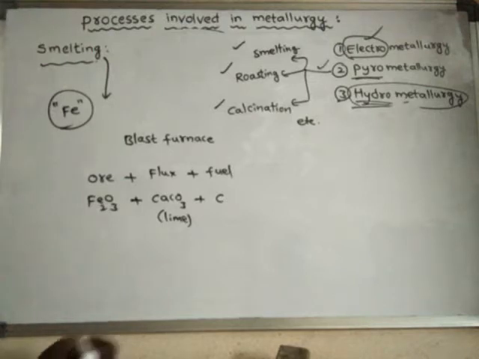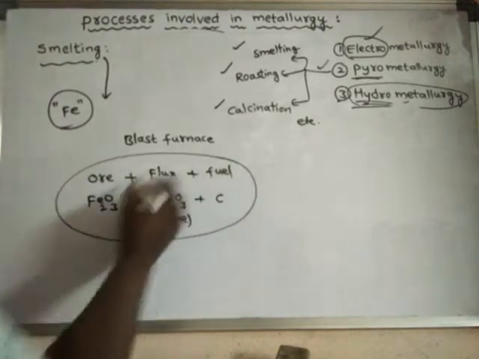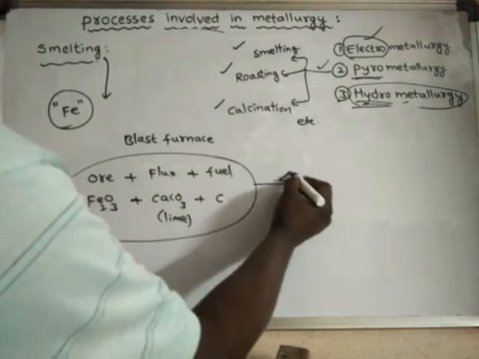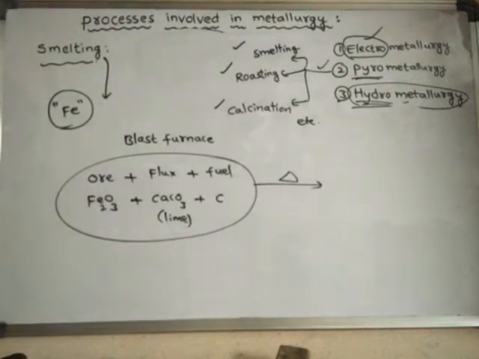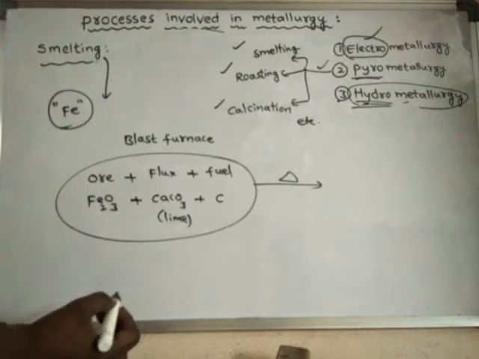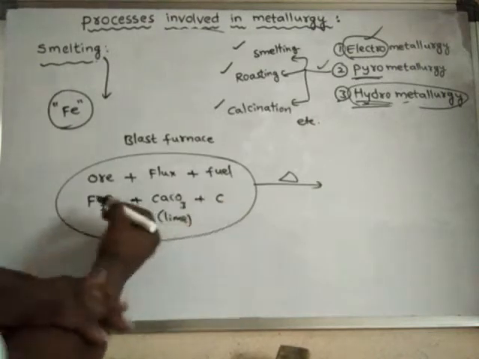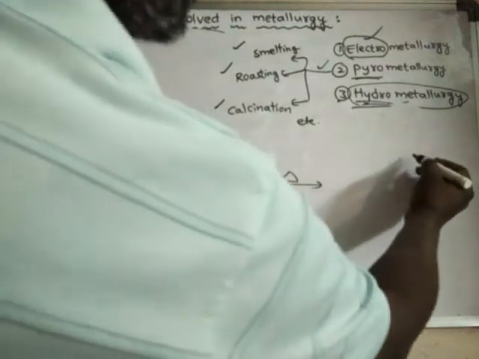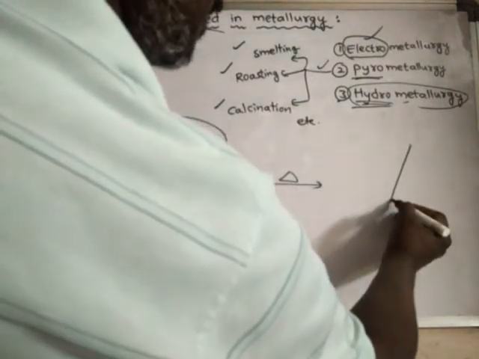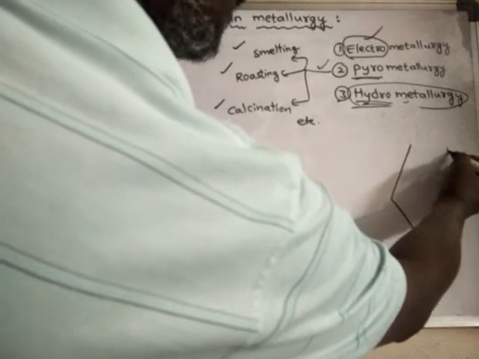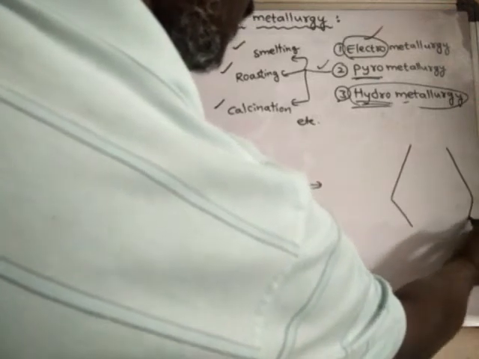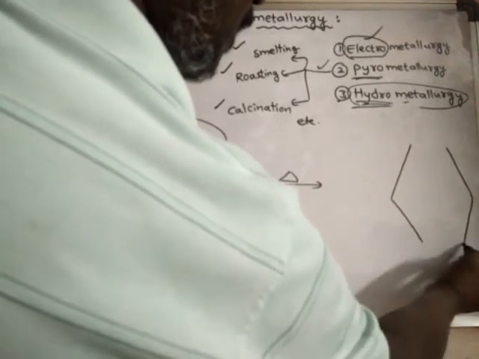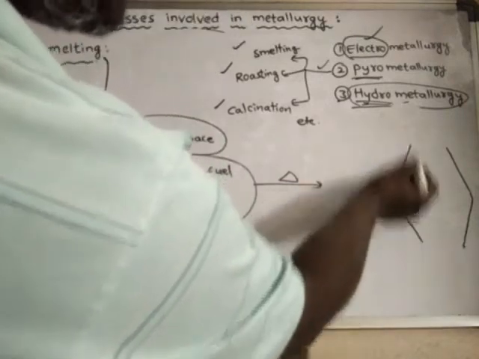Now this mixture is heated strongly. Upon heating strongly, the ore is reduced to metal in the molten state. The blast furnace is a very tall construction.